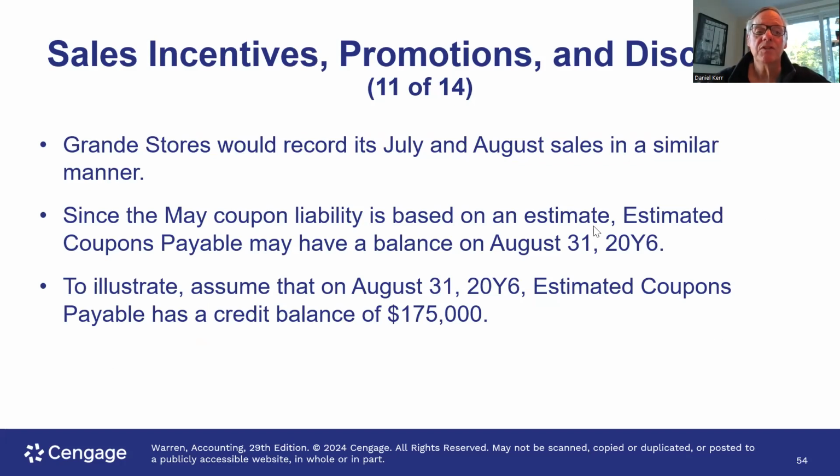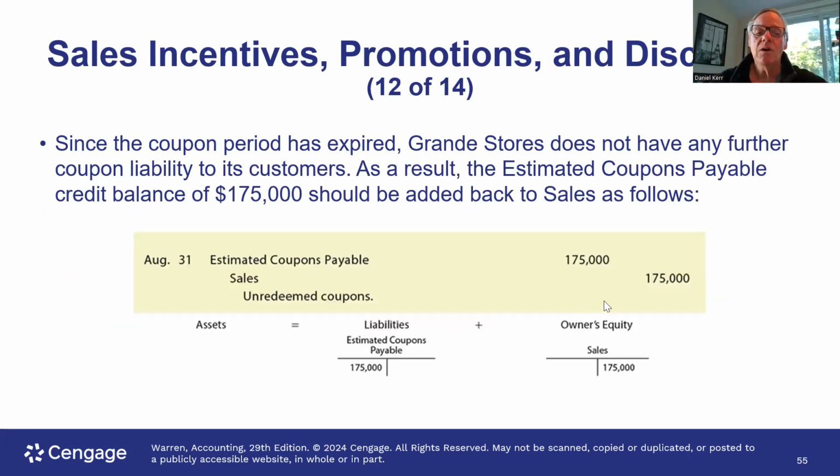Okay, so we record the sales for July and August in a similar manner. And then we have a situation where we estimated the amount of the coupons. So what happens now if we've got a balance of 175,000 sitting in that coupon payable account, and this is now expired? So if it's expired, that means they can't take advantage of the coupon. So we simply reduce the estimated coupons payable by debiting it. We bring it down to a zero balance, and then we recognize that as additional sales. So that assumes at the end of the period, there was a $175,000 credit balance, unused balance in the coupons payable. So that was our estimate.